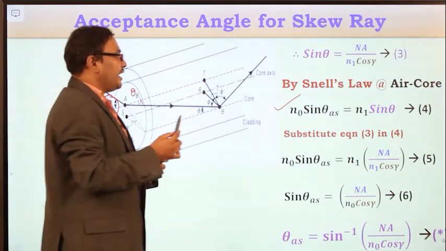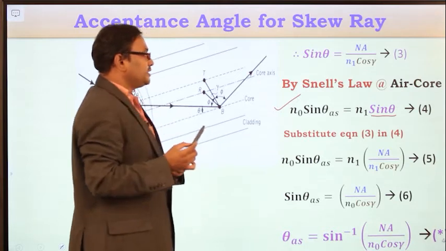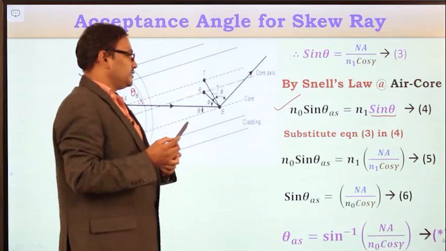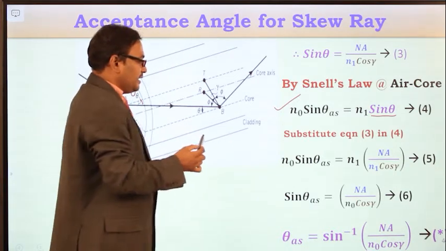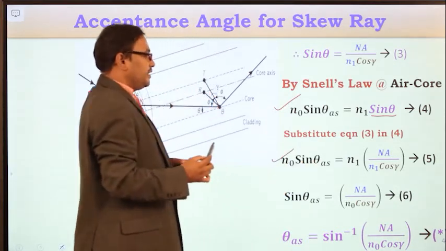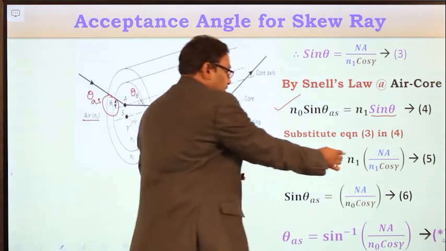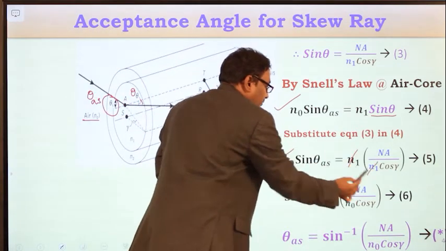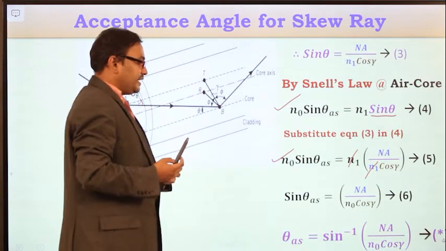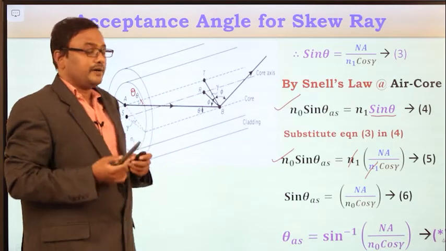And now already you got the expression for this sin theta, and substitute that sin theta value in this equation, then you will get n0 sin theta as is equal to n1 into numerical aperture divided by n1 cos gamma. So this n1 will be cancelled, and sin theta as is equal to numerical aperture by n0 cos gamma.